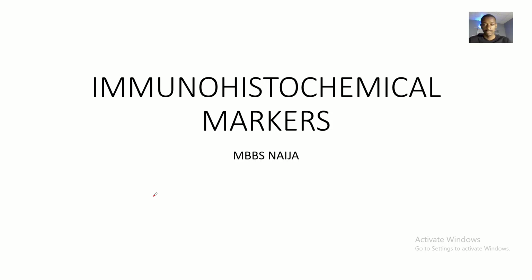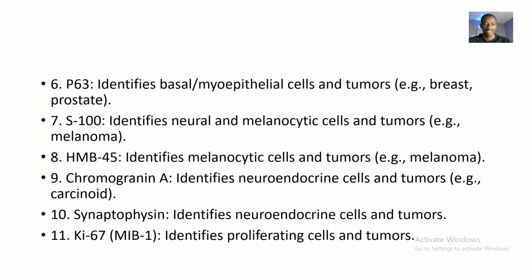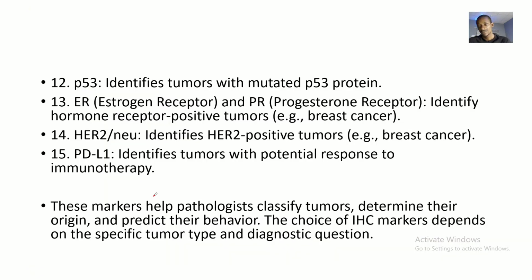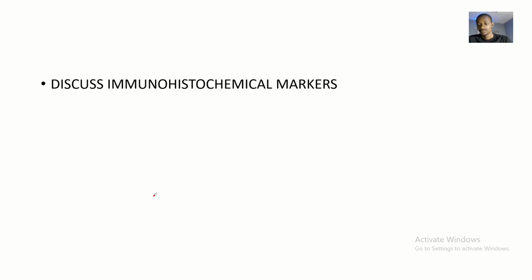Okay, so let's look at some immunohistochemical markers. We'll be discussing them, starting from the definition to some examples. What I know about immunohistochemical markers is, let's say you are affected by a certain disease condition, and there's a way they can take some samples from your body and test these samples.